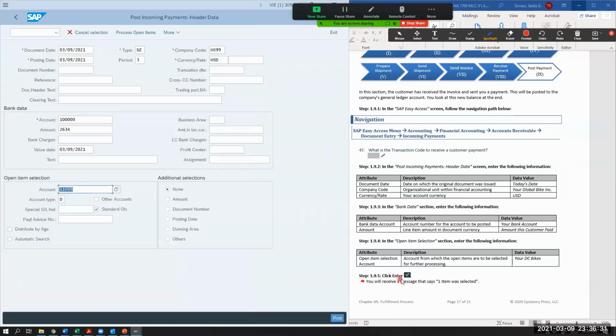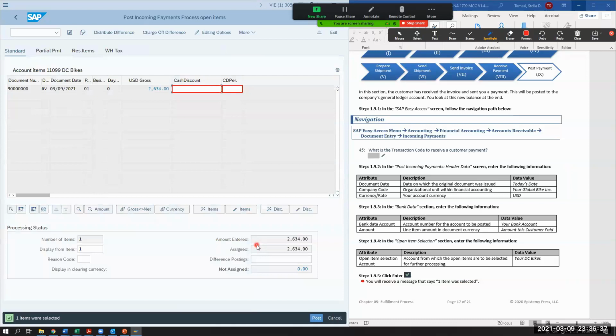and click enter. And it says you will receive a message that says one item was selected. So I'm going to hit enter. And so it's going to say one item was selected. When I hit enter, it says select the valid function. And it's like read by account type, and special GL. So I think that it has to do with your customer. So all of that stuff was things that we put in for the customer. So just give me a minute.